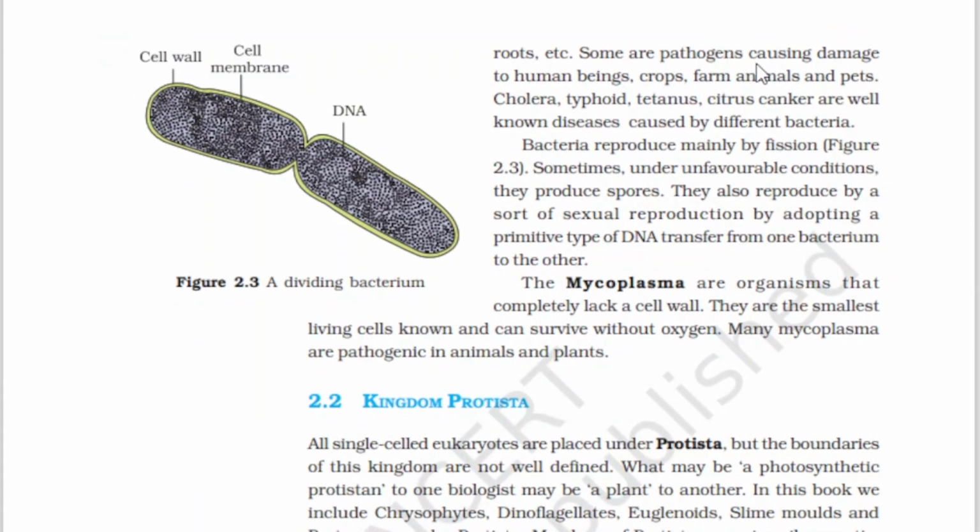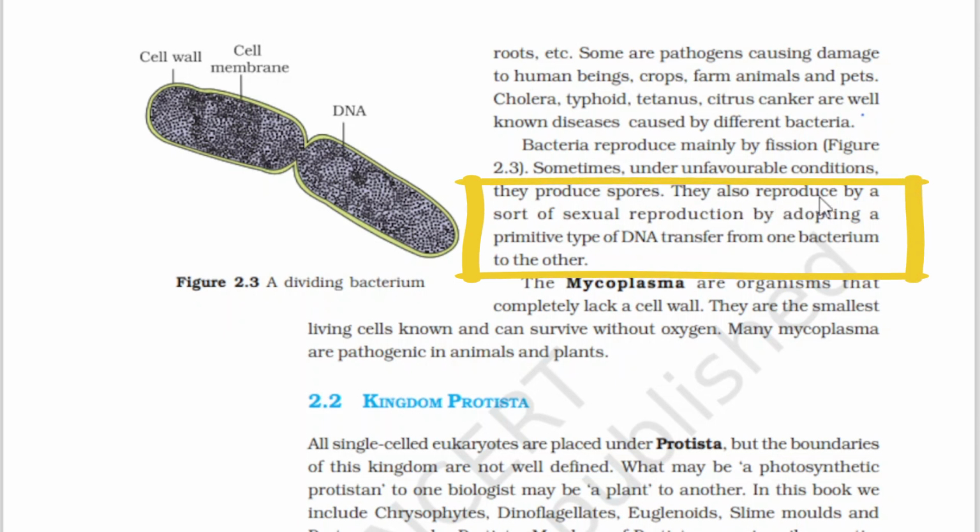Some are pathogens causing damage to human beings, crops, farm animals and pets. Cholera, typhoid, tetanus, citrus canker are well-known diseases caused by different bacteria. And bacteria reproduce mainly by fission. Sometimes under unfavorable conditions they produce spores.